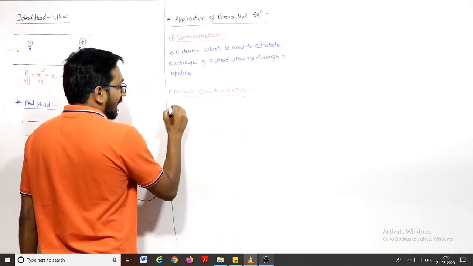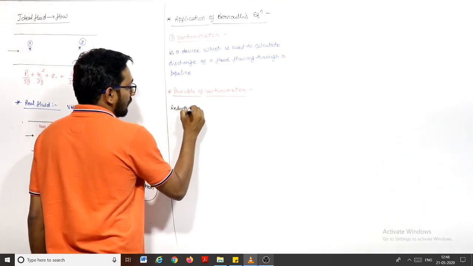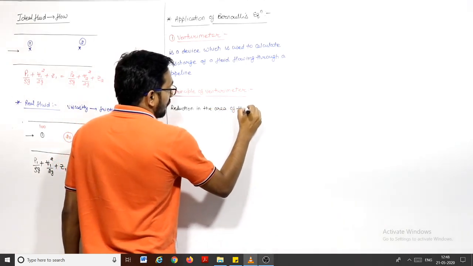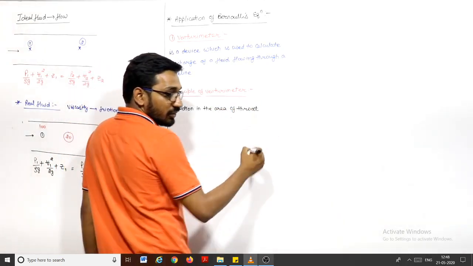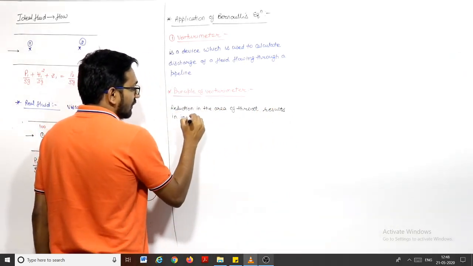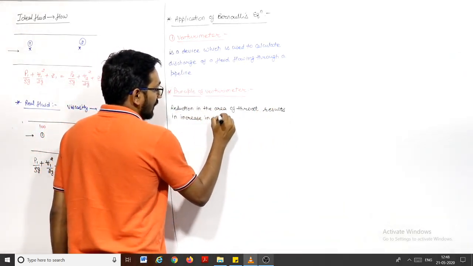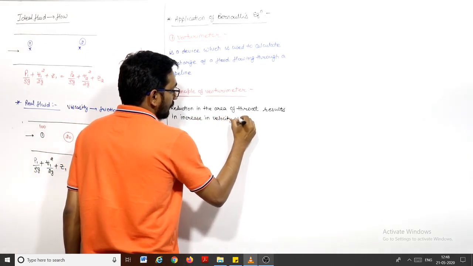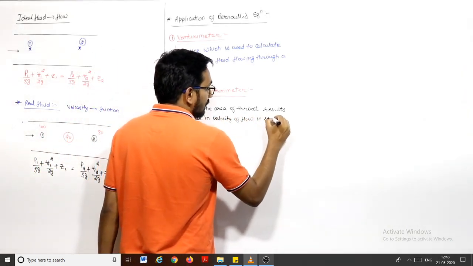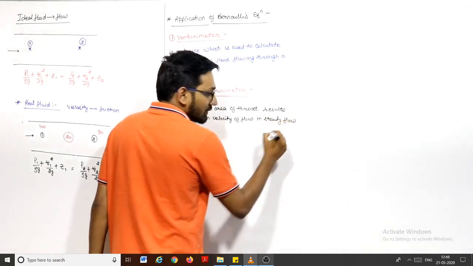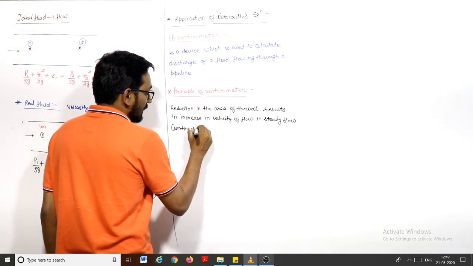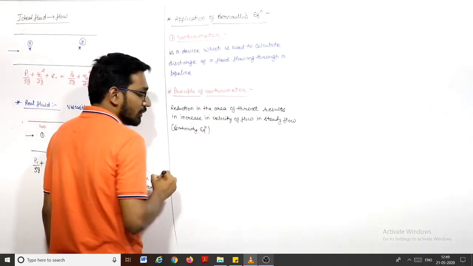So if I write that reduction in the area of throat results in increase in velocity of the flow in steady flow. We are considering the flow is steady. This is from the continuity equation.